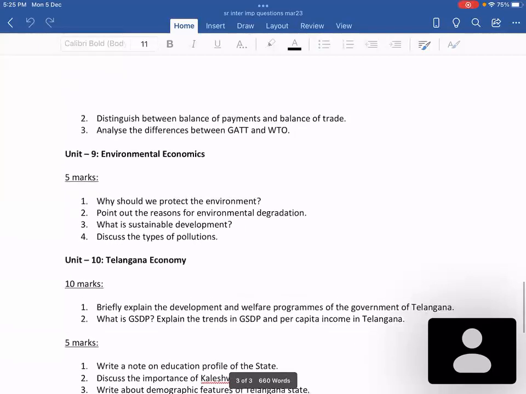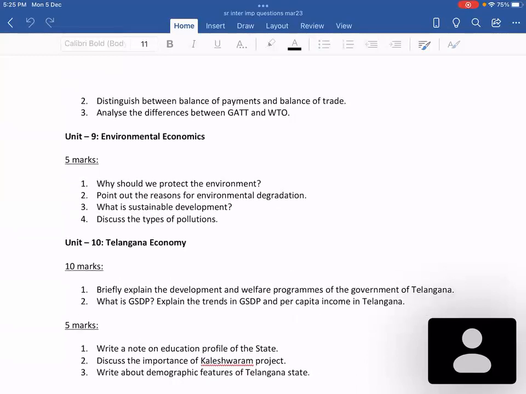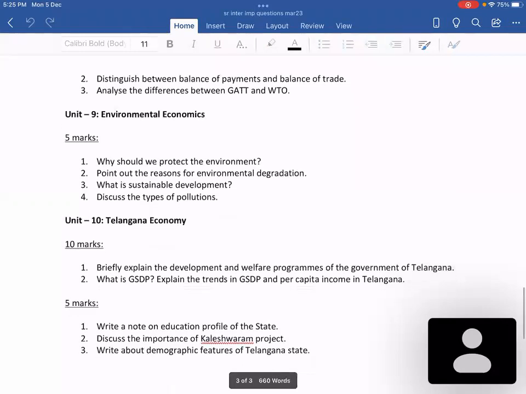And in environmental economics also, there are no 10 marks, only 5 marks. And these are the questions that have been asked very frequently. Why should we protect the environment? Reasons for environmental degradation, sustainable development. Sustainable development is very important for 5 marks, as well as very, very important for 2 marks also. And discuss the types of pollution. This question was asked in March 2022.